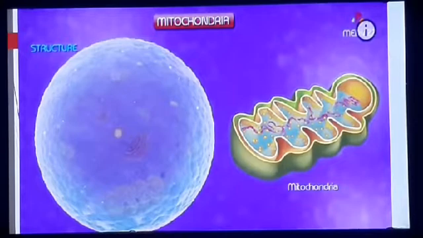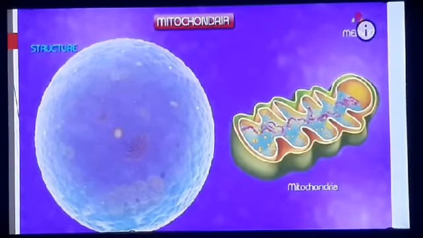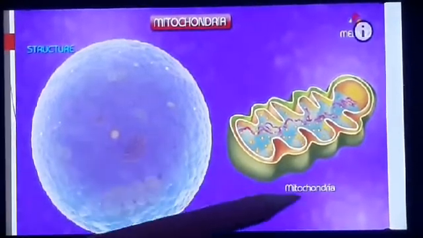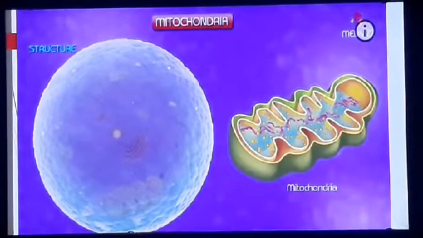These mitochondria are found both in plants as well as in animal cells. You can clearly see from the diagram, this is the mitochondria. This is a rod-shaped structure, and these are found in both plant as well as animal cells.